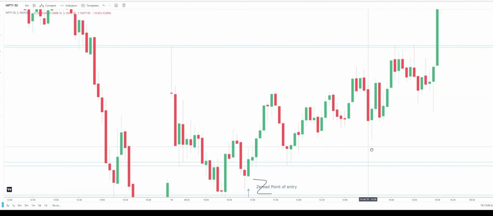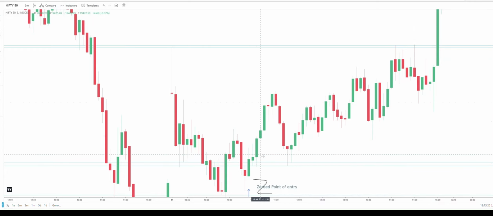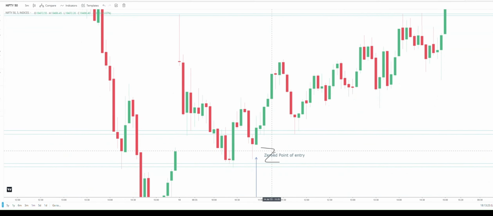So in the market, if you are able to catch 5 to 8 is minimum, 8 to 15% return as a beginner, you are a good trader, believe me. But before that you need to learn what the entry points are. See, everybody is thinking here sell, it reversed, these guys' SL are gone and the market is falling down until here. Who will think that the market will fall? Everybody will think. That is the point called the zeroed point of entry.